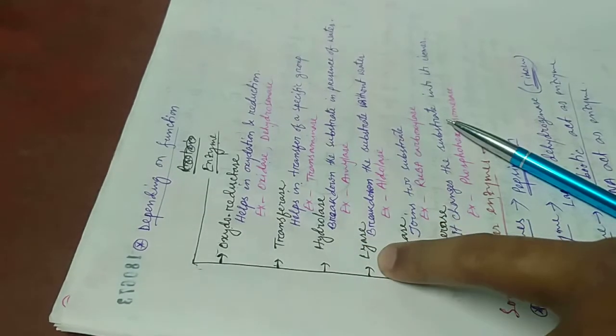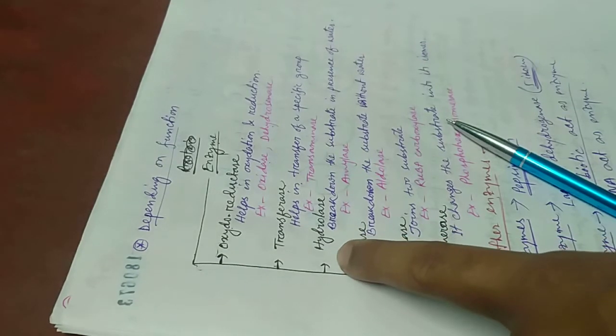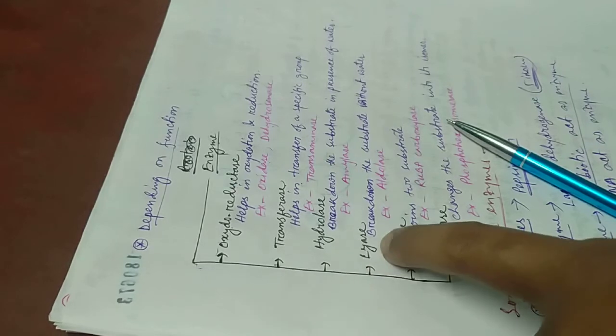Then lyase, breakdown of the substrate without water. It breaks down the substance, meaning it works like a hydrolase enzyme, but hydrolase enzyme converts the substrate in the presence of water, whereas lyase enzyme does not need water for breakdown of the substrate. As an example, aldolase.